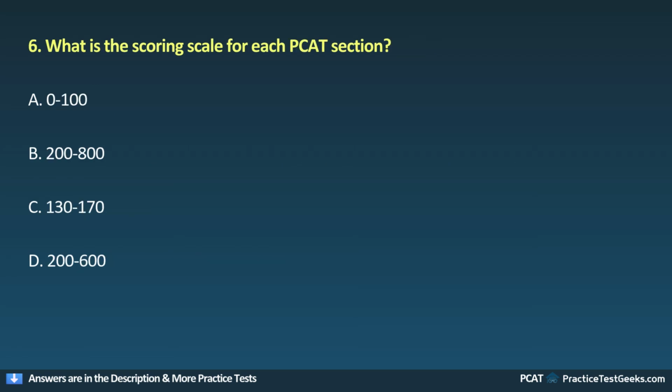6. What is the scoring scale for each PCAT section? A. 0 to 100. B. 200 to 800. C. 130 to 170. D. 200 to 600.